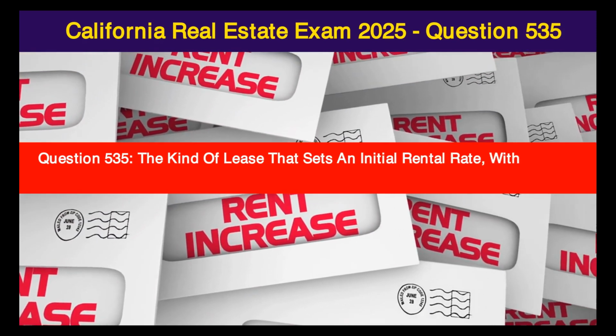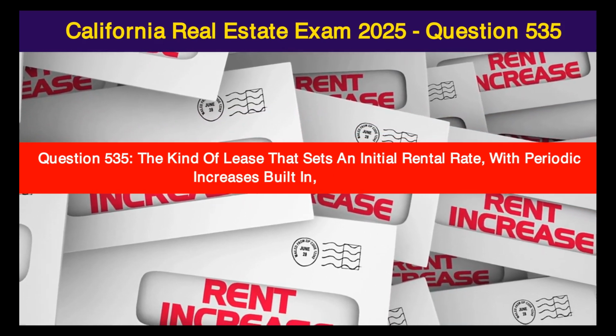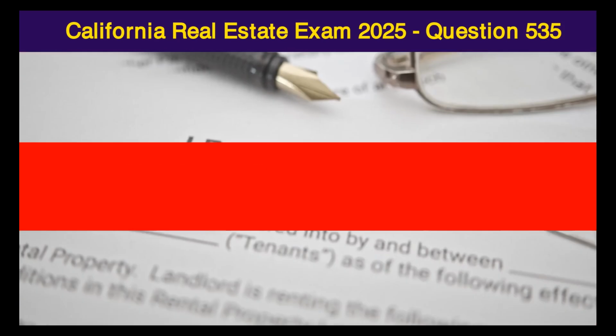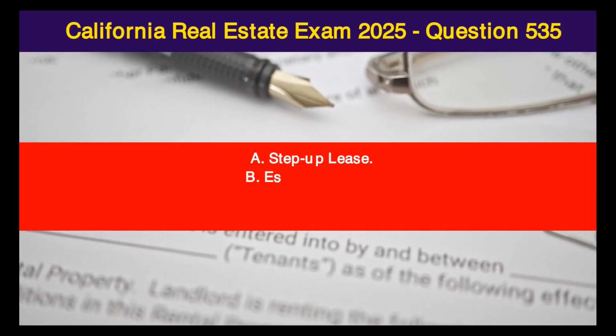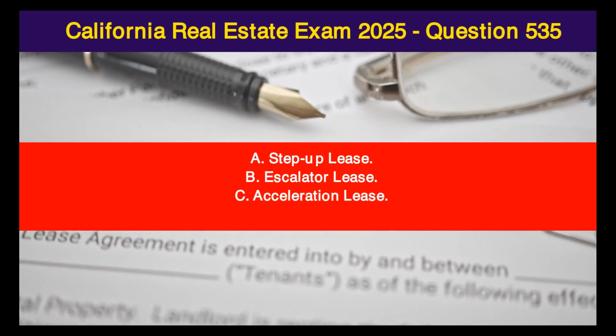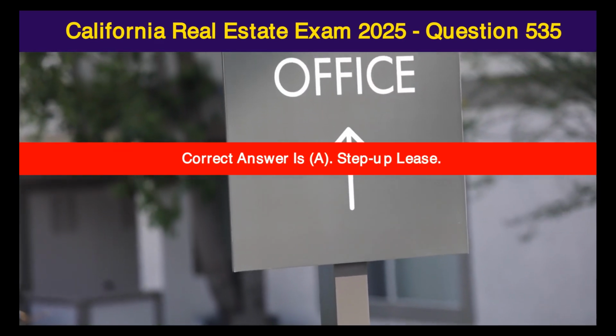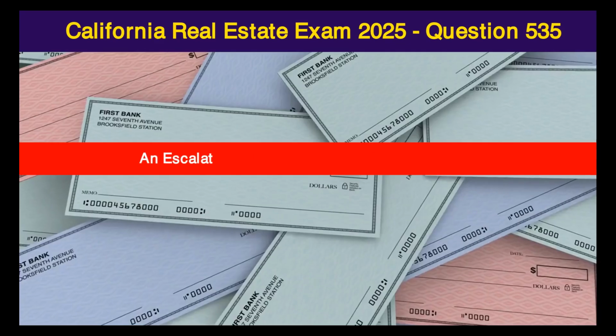Question 535. The kind of lease that sets an initial rental rate, with periodic increases built in, is called an: A. Step-up lease. B. Escalator lease. C. Acceleration lease. D. Periodic lease. Correct answer is A. Step-up lease.